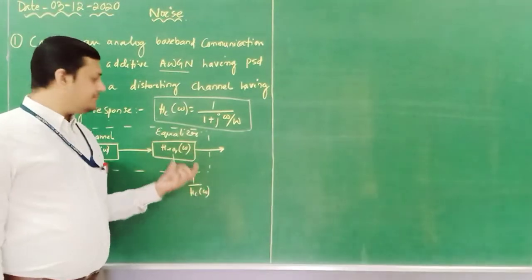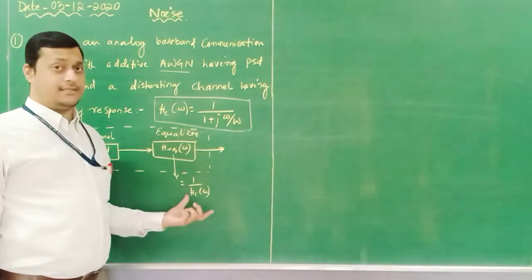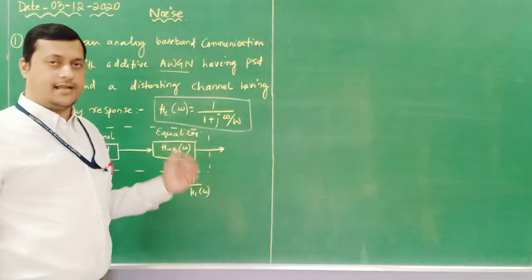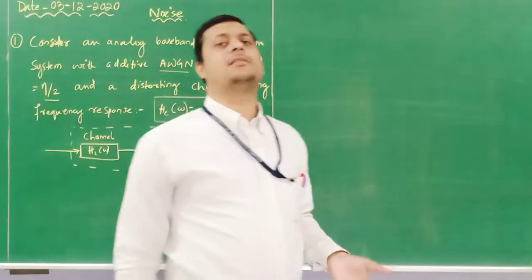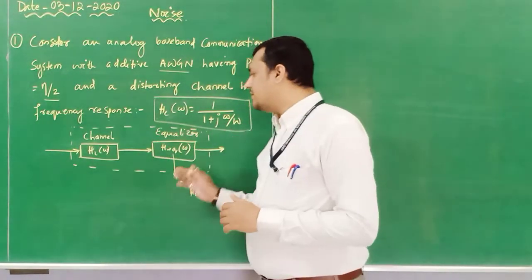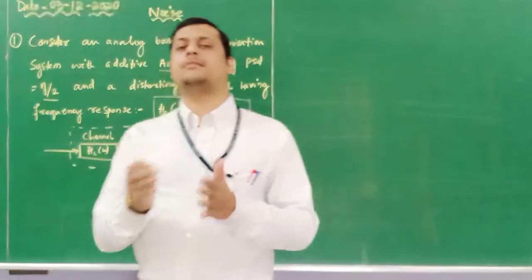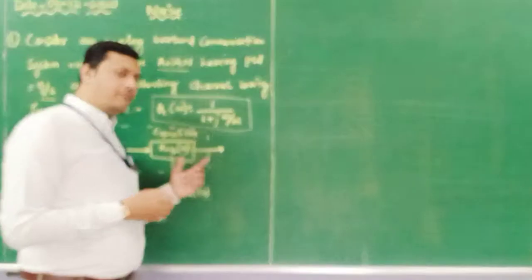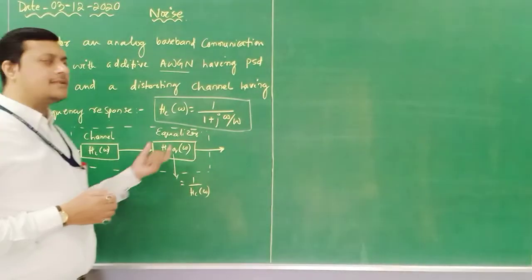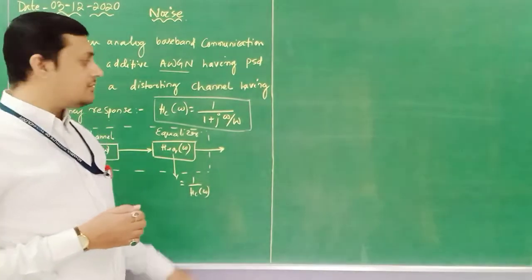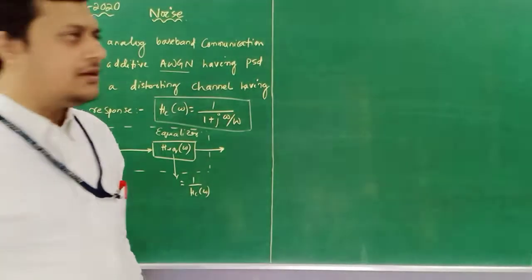So what will I do? The equivalent response of this equalizer must be equal to 1 by Hc of omega. This is a trick, this is an analogy. The equalizer response will be inversely proportional to the channel response, so that when I combine these two responses, the resultant becomes 1 and I can easily extract the signal power and the information. We will solve this step by step. Let's see how we are going to analyze it.